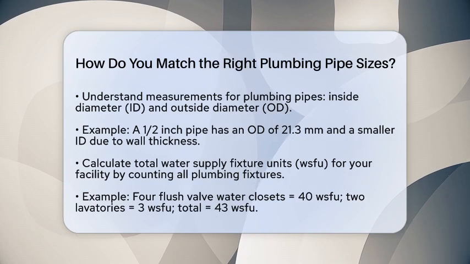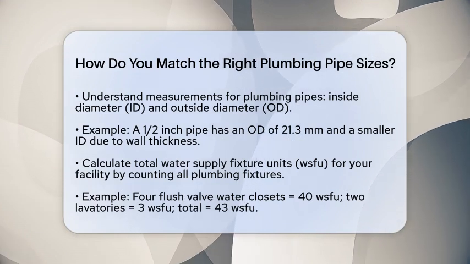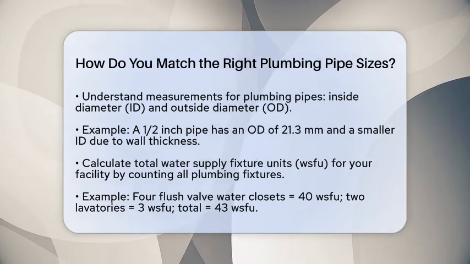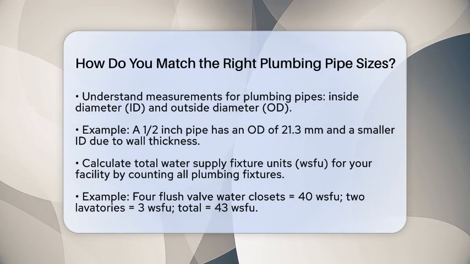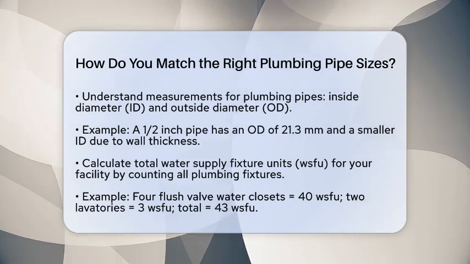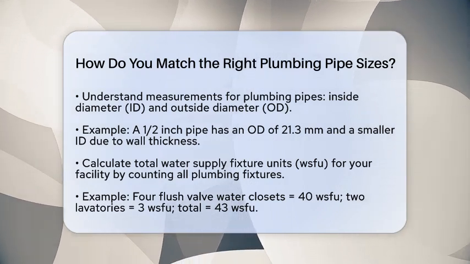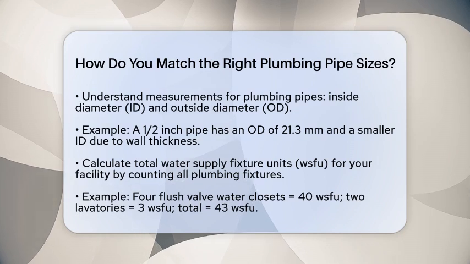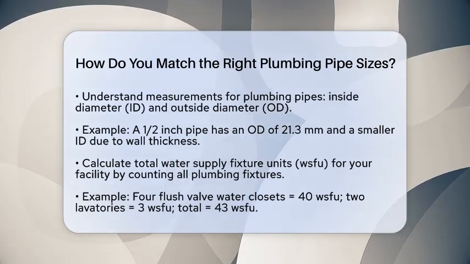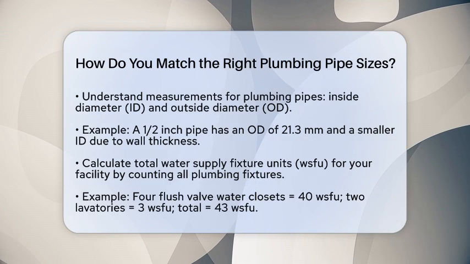Pipes can be measured in inches or millimeters, and it's crucial to know the inside diameter, ID, and outside diameter, OD, of the pipes. For example, a 1/2-inch pipe has an outside diameter of 21.3 and an inside diameter that's slightly smaller due to the wall thickness.